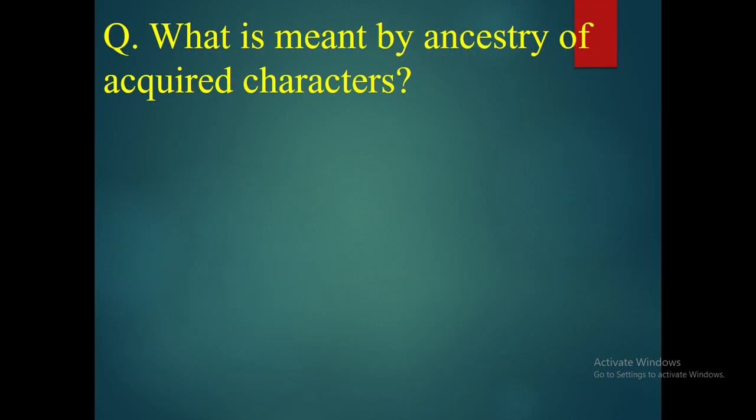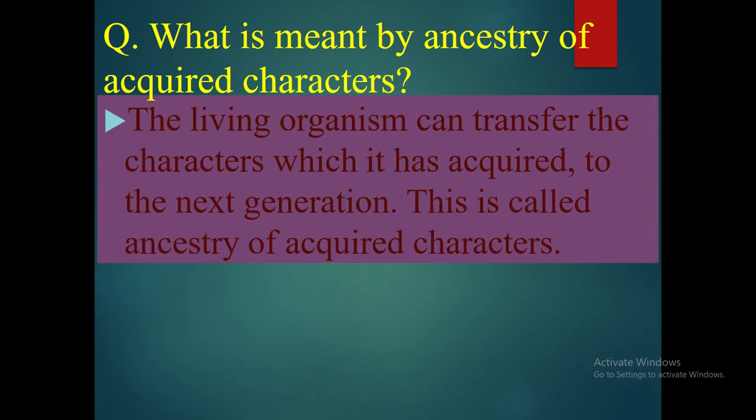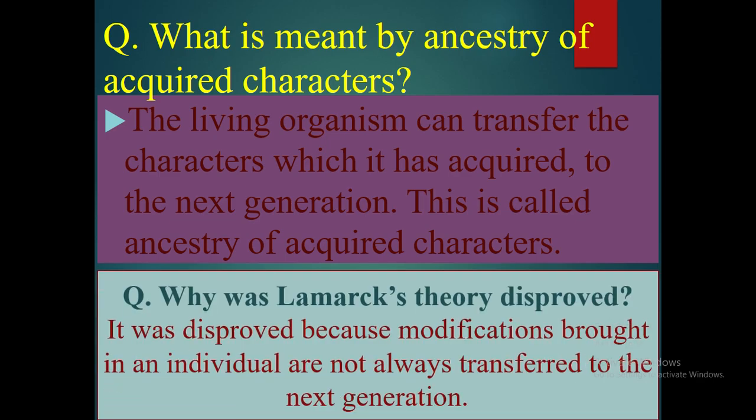Some questions. What is meant by inheritance of acquired characters? The answer: the living organism can transfer the characters which it has acquired by itself to the next generation. This is called inheritance of acquired characters. The other question is, why was Lamarck's theory disproved?